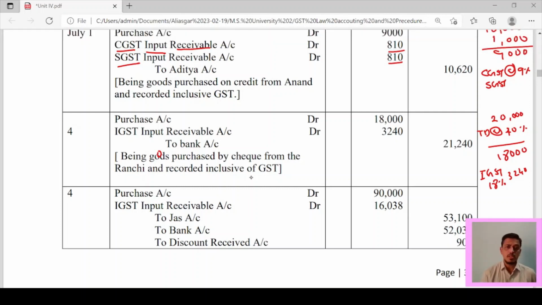Here also three words are used. IGST means it indicates it is an interstate transaction. Input means the goods you have received, and receivable means whatever GST you have paid, that is receivable in future.